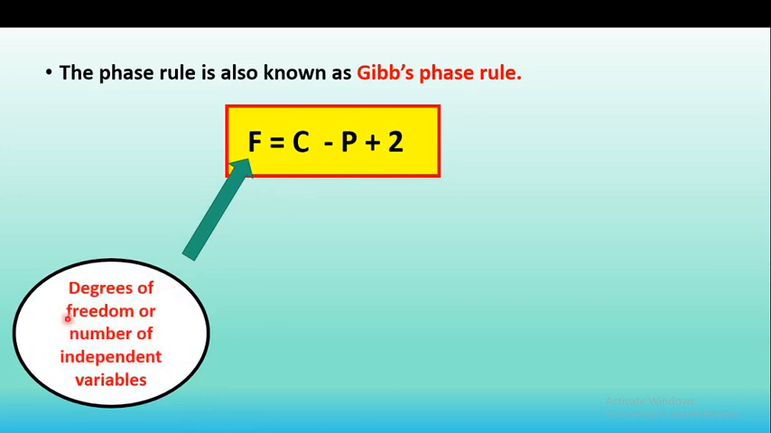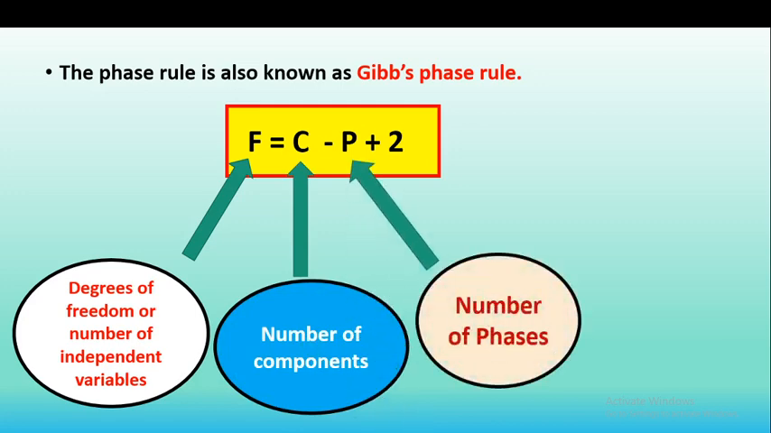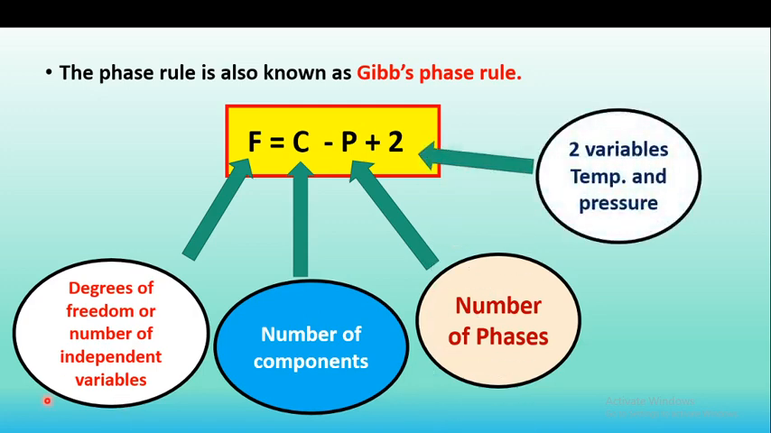In that, what is F? F is the degrees of freedom, or number of independent variables, which we have already defined. C means the number of components, how many components are present, and P means the number of phases. And 2 means there are two variables, pressure and temperature. One is for pressure and another is for temperature, therefore the term is 2. So this is the phase rule, F is equal to C minus P plus 2.